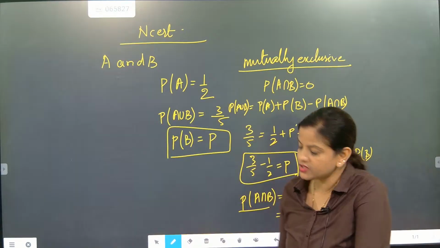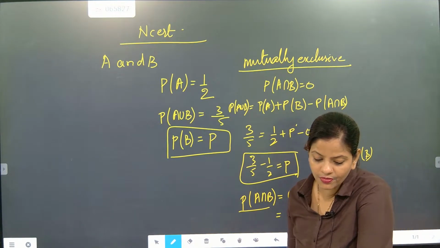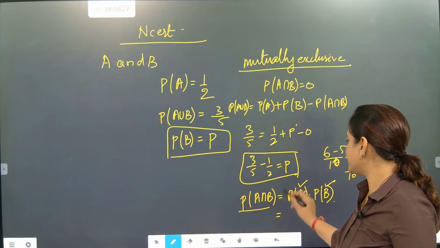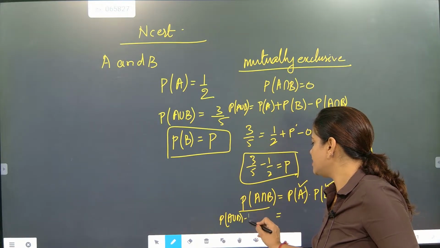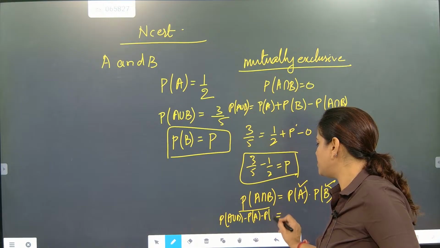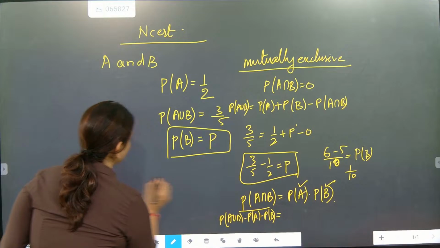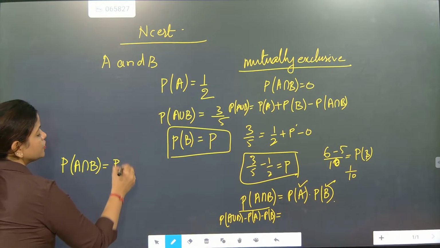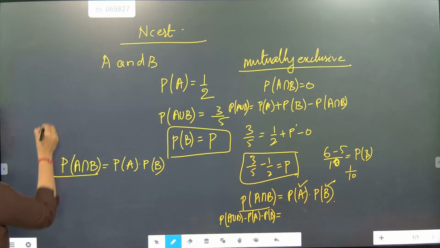Understood? So what does out of order mean here? P of A intersection B is P of A into P of B. And what is the meaning of P of A intersection B, beta? P of A intersection B can be written as P of A plus P of B minus P of A union B. So I am going a little shortcut, but I am explaining this part. How did I write this one? Because for an independent event, P of A intersection B is equal to P of A into P of B. Now this formula is the addition theorem, so I directly got the answer there.